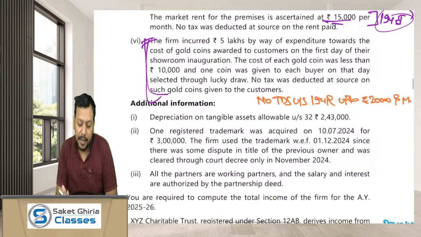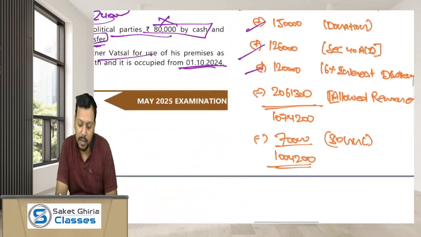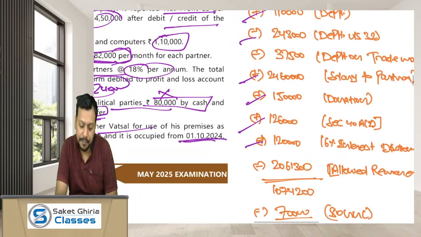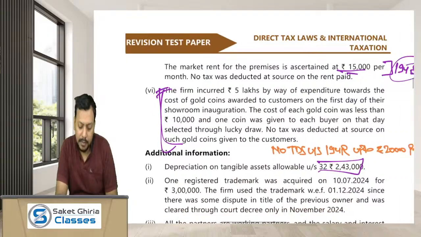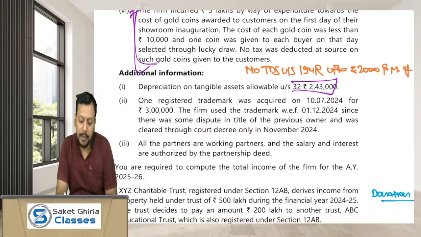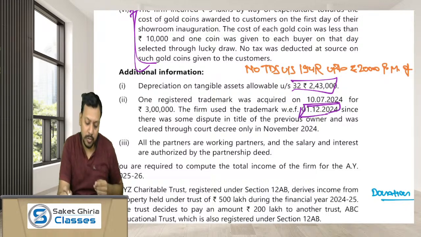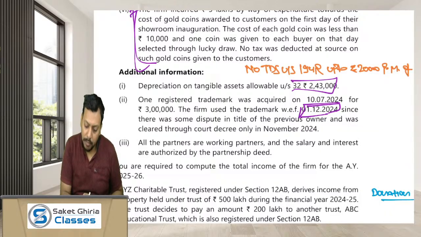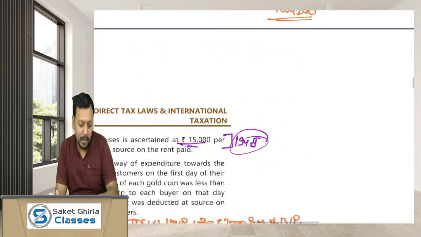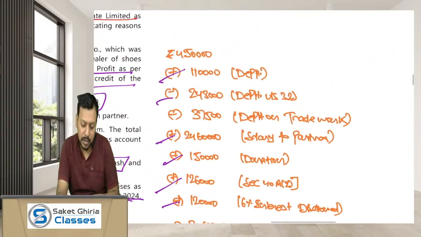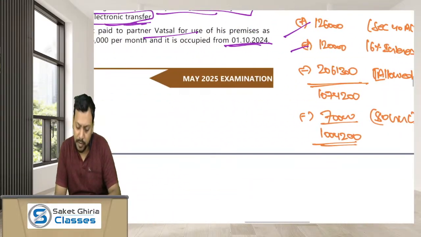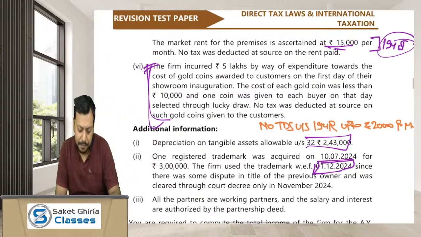Okay. Depreciation allowable as per section 32, 2,43,000. We will less 2,43,000. And one registered trademark was acquired on 10/7/2024, but it has been put to use with effect from 1/12/2024 because of some dispute. So the amount is 3 lakh into 12.5%. So the trademark depreciation would be 37,500. Okay, so we have considered everything, I think.